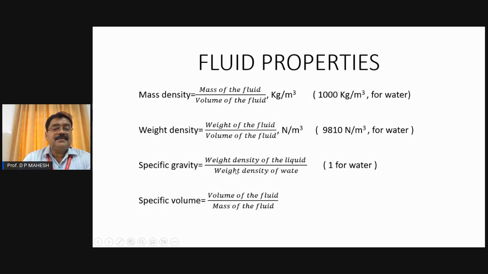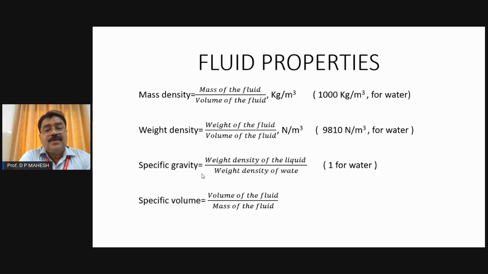Then coming to specific gravity, the most important property of the fluid. Specific gravity is the ratio of the densities between two liquids. The density of the liquid divided by the density of water is called specific gravity, because both numerator and denominator are density, thereby specific gravity becomes unitless.